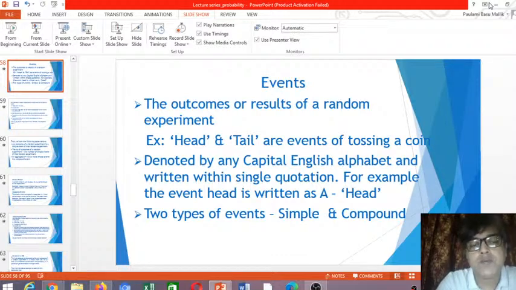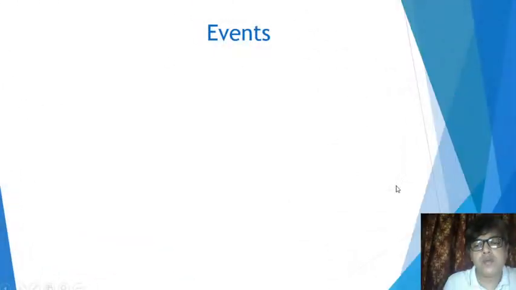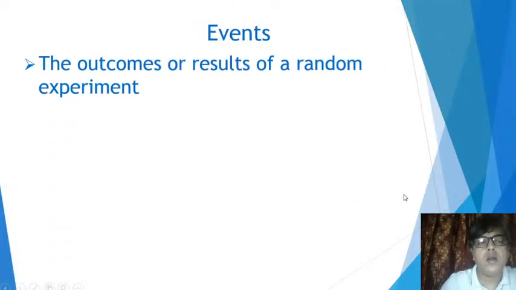So, if we are clear with the concept of random experiment, now we can go to another important concept of probability theory, which we call events. What are actually events? Basically, in one word, events are nothing but the outcomes or results of a random experiment. The random experiment that you have learned in the first class has some outcomes or results.